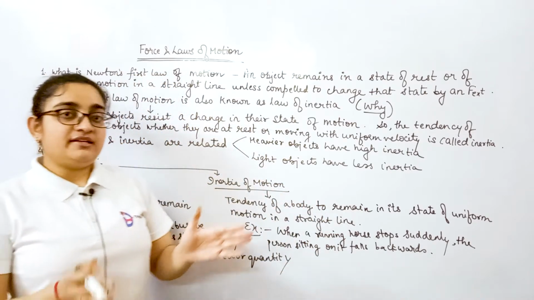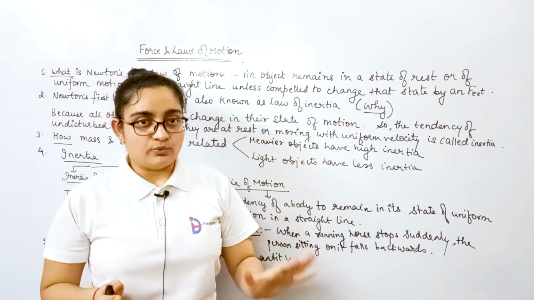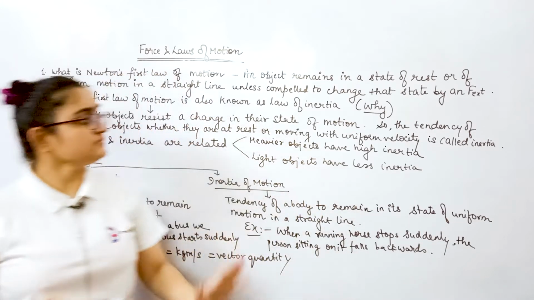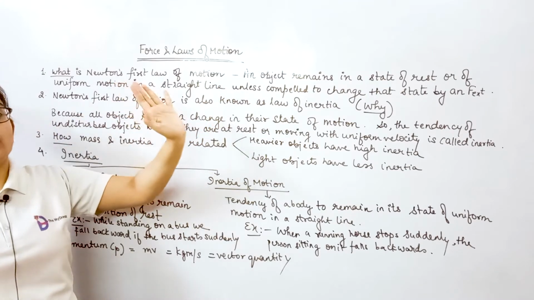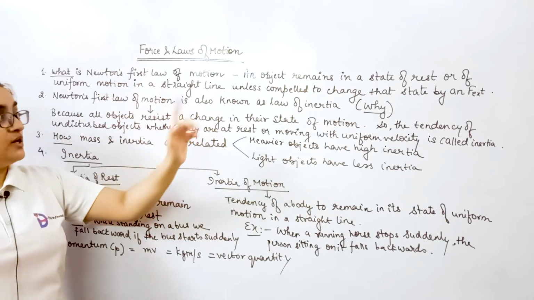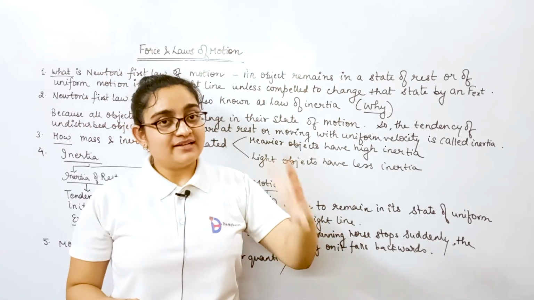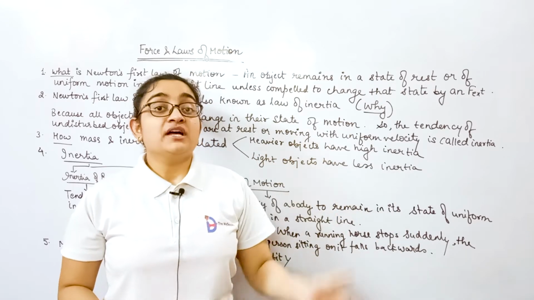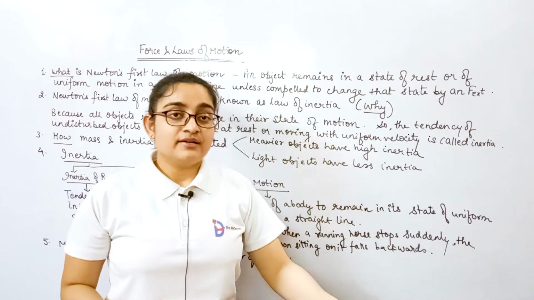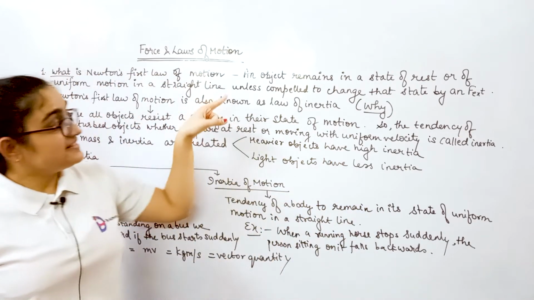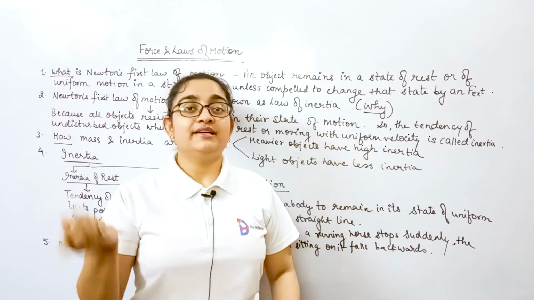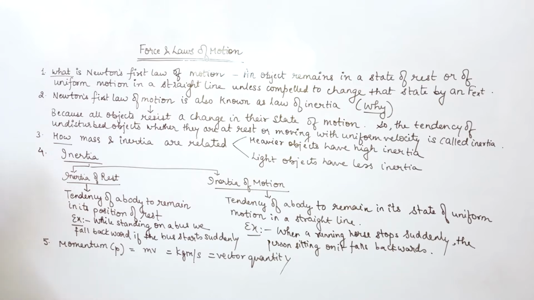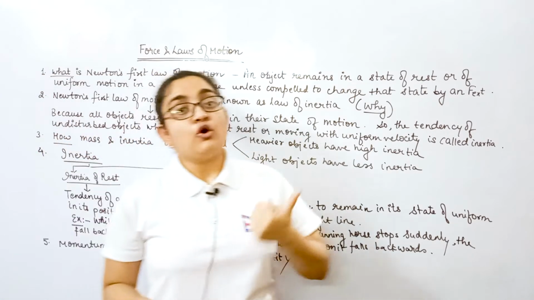So an object will remain in whatever state it has, it will remain in that state only until some external force is provided to it to change its state. So this is what Newton's first law of motion is basically. An object will remain in that state only, whether it is at rest or in uniform motion, unless an external force is provided to it to change its state, unless compelled to change that state by an external applied force, clear?